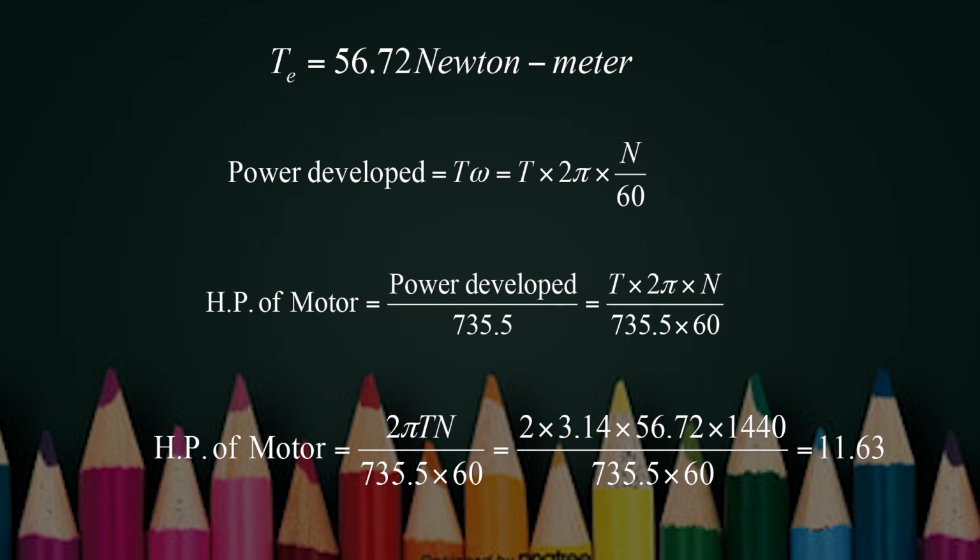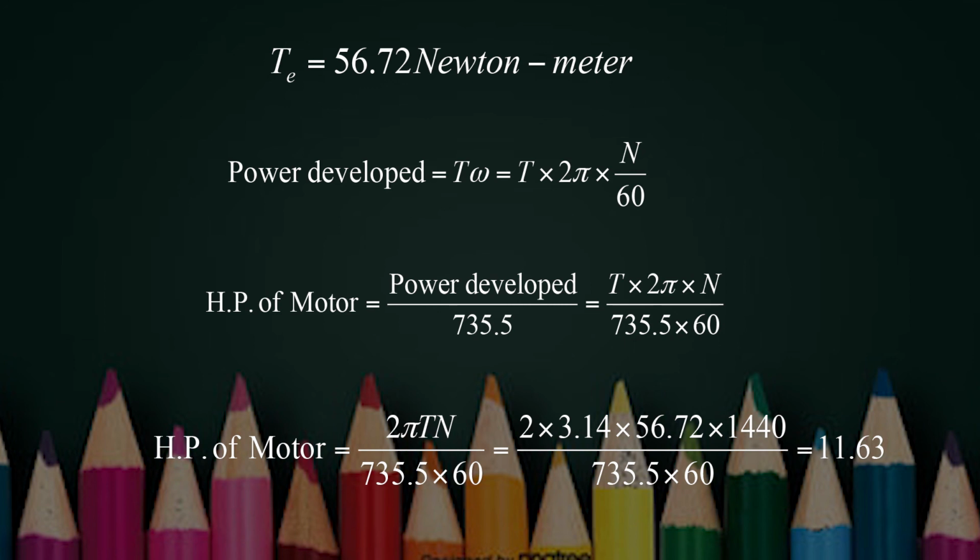Now you have to calculate the power developed. So power developed is equal to what? Torque multiplied by angular velocity. And the value of this torque is 56.72 Newton meter. So power developed is equal to T omega, and this omega can be written as 2 pi multiplied by capital N upon 60, where N is speed of the motor in RPM. Now because you have to calculate the horsepower of the motor, horsepower of motor can be written as power developed divided by 735.5.